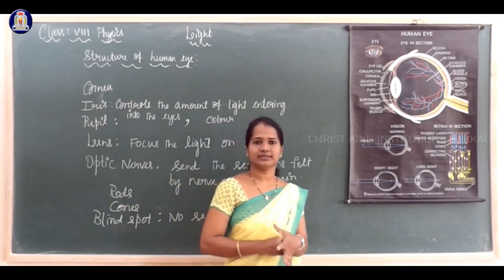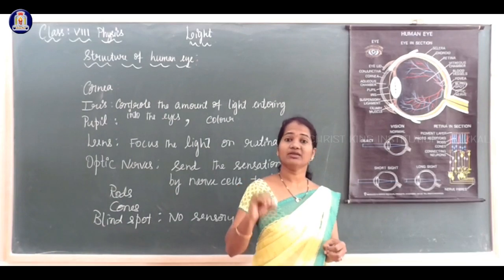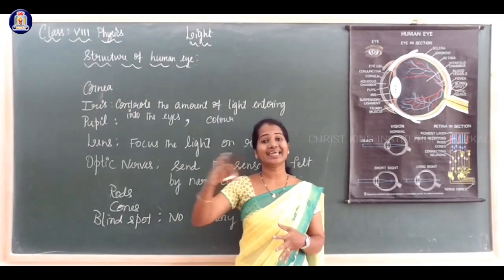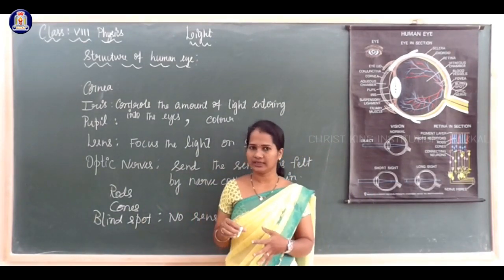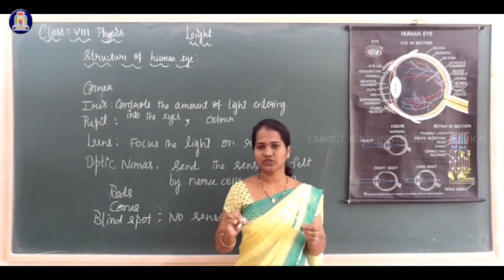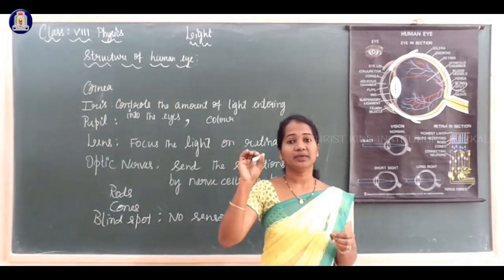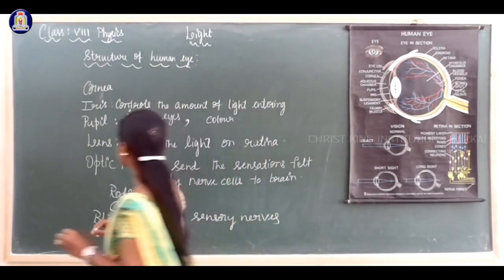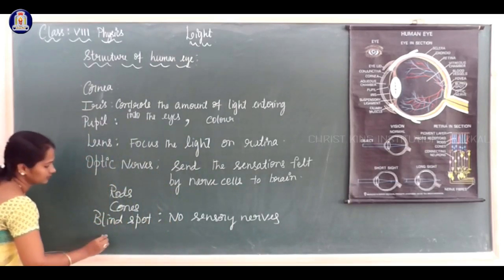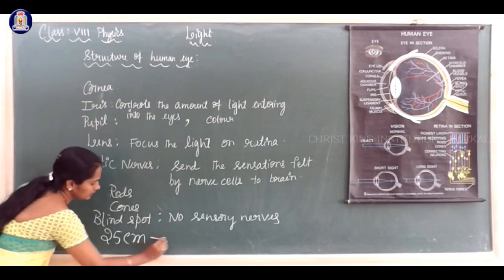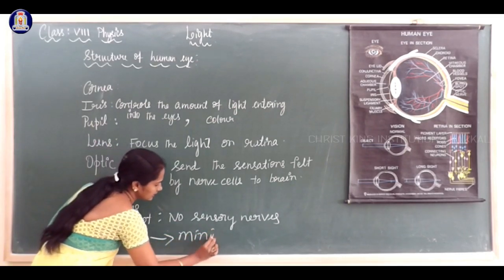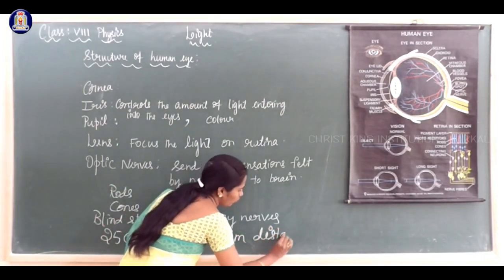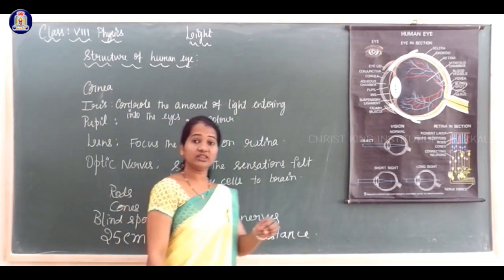But this nearer distance, the minimum distance at which we can focus on the object, changes from person to person. As the age increases, this distance decreases. The minimum distance at which one can read with normal eyes is 25 centimeter. That is the minimum distance at which one can read with the normal eye.